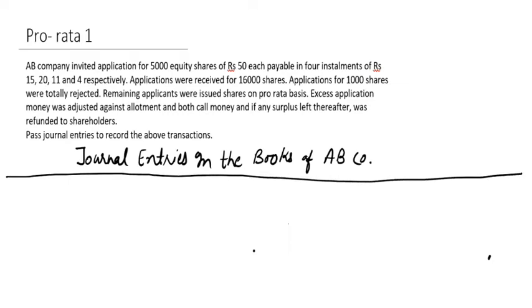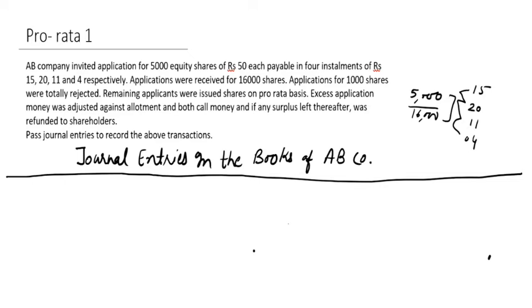First, we will maintain a rough statement for this. We have 5,000 shares and we have received 16,000 applications for that, and the calls are 15 rupees for application, 20 for allotment, 11 on first call and 4 on second call.